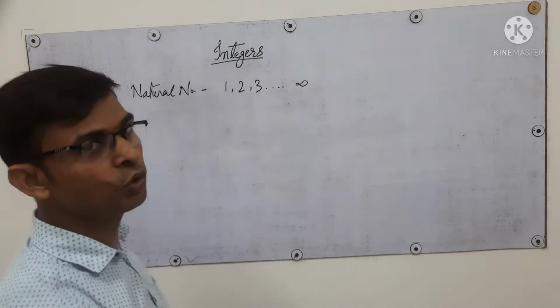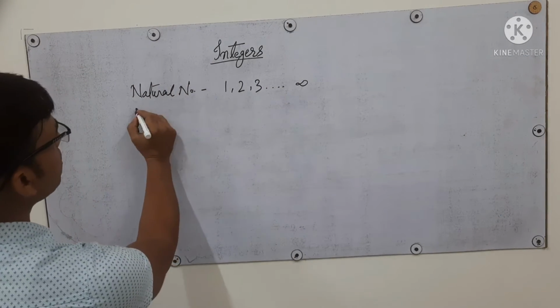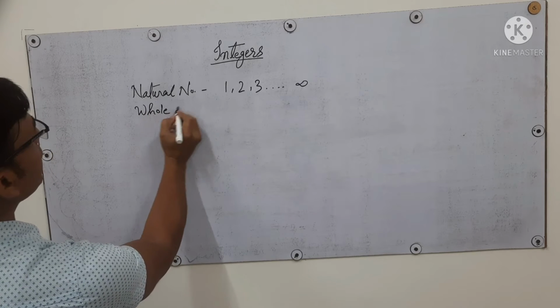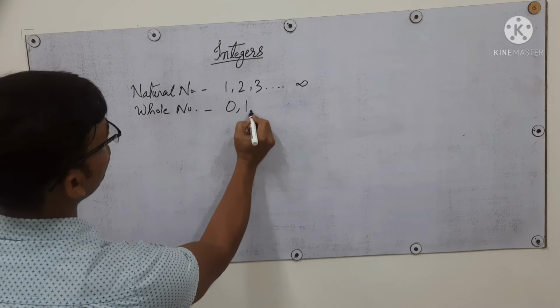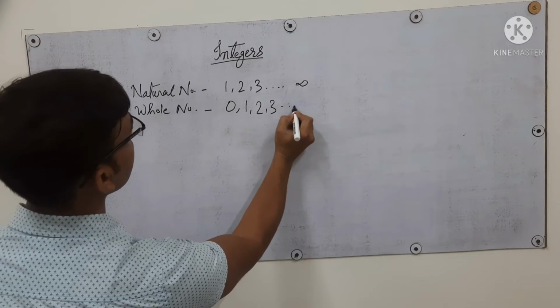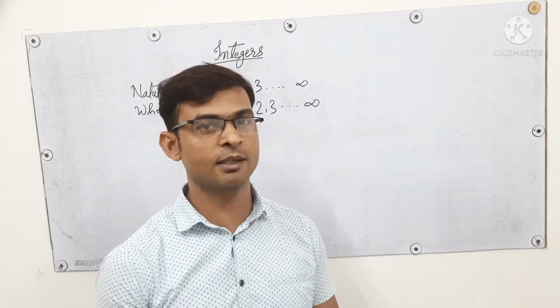That is, there is no limit to these numbers. And what are whole numbers? Whole numbers start from 0, 1, 2, 3 and also go up to infinity. That is, there is no limit to these numbers.